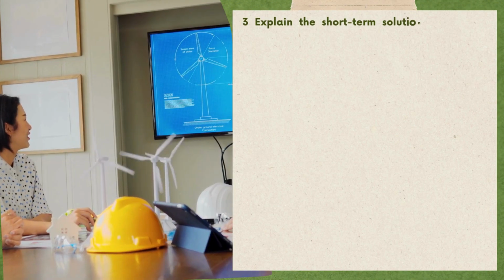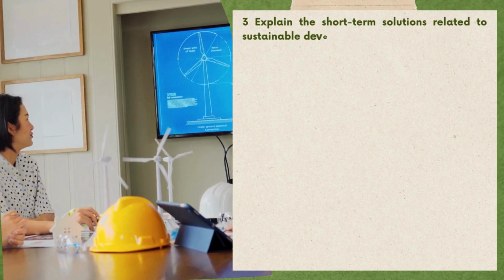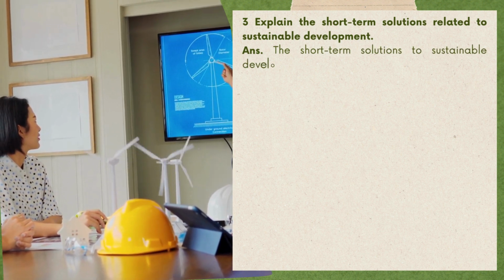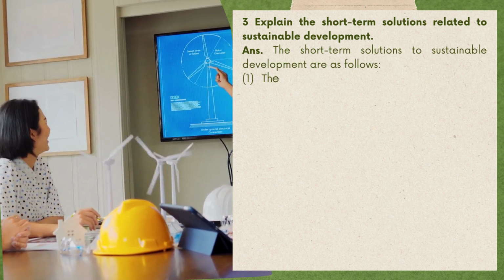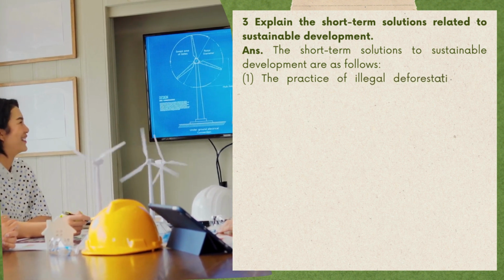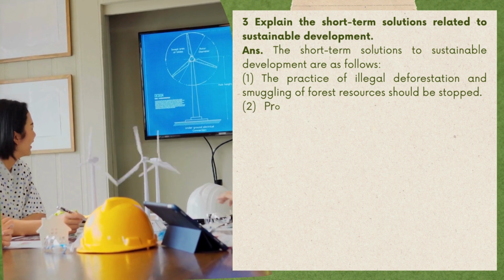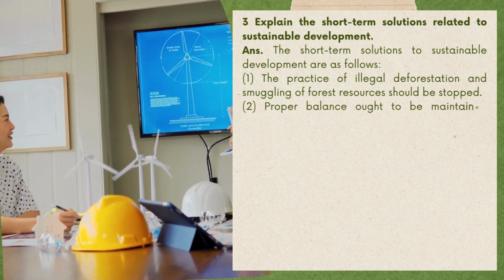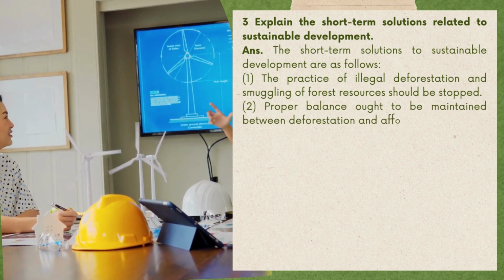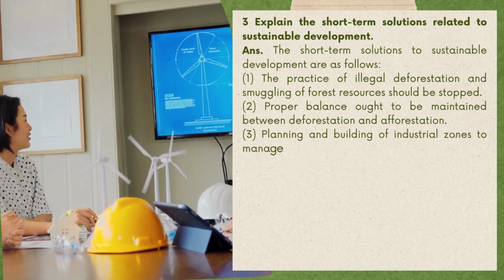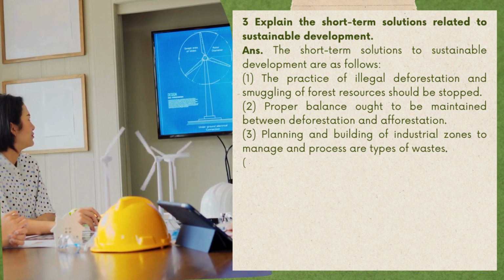Question 3. Explain the short-term solutions related to sustainable development. Answer. The short-term solutions to sustainable development are as follows. 1. The practice of illegal deforestation and smuggling of forest resources should be stopped. 2. Proper balance ought to be maintained between deforestation and afforestation. 3. Industrial zones should be planned and built to manage and process all types of wastes. 4.